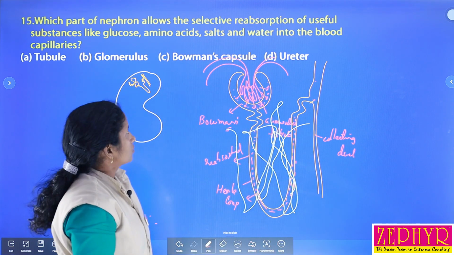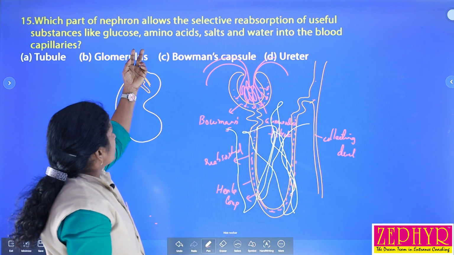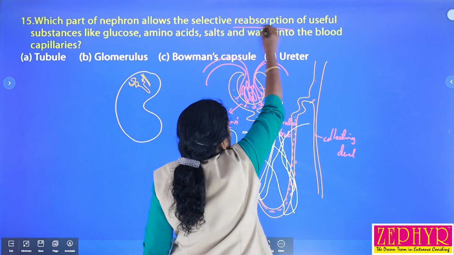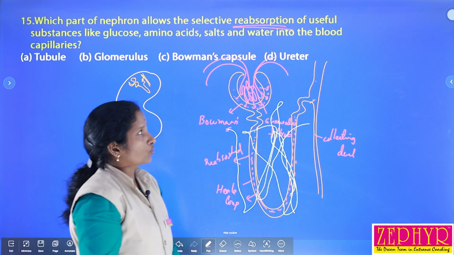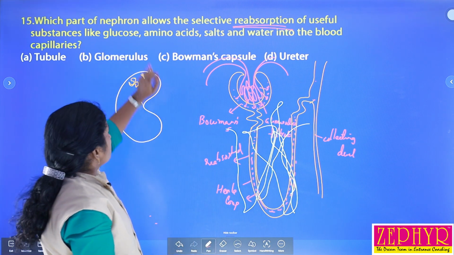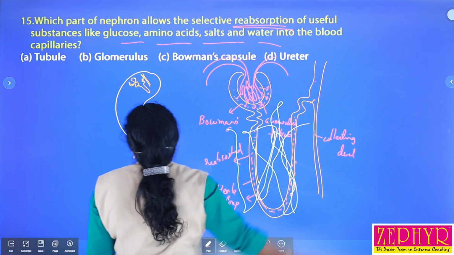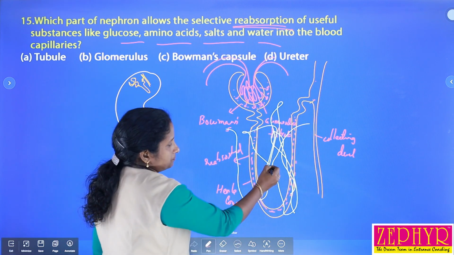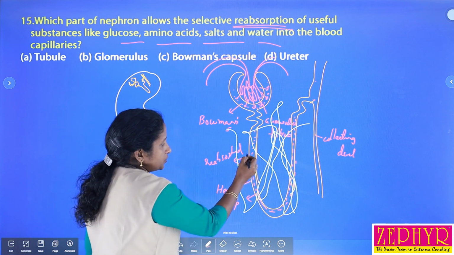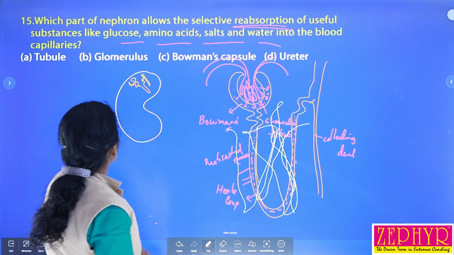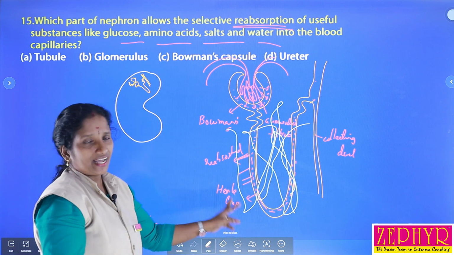So here the question is: which part of the nephron allows the selective reabsorption of useful substances like glucose, amino acid, salt, water into the blood capillary? So these are the blood capillaries. All the useful substances are reabsorbed from this tube-like structure called the renal tubules or the Henle loops.